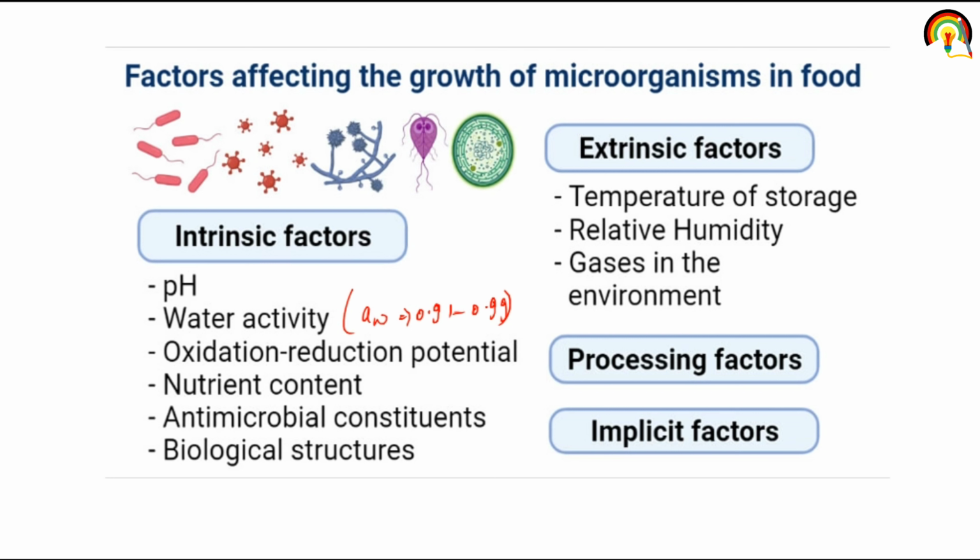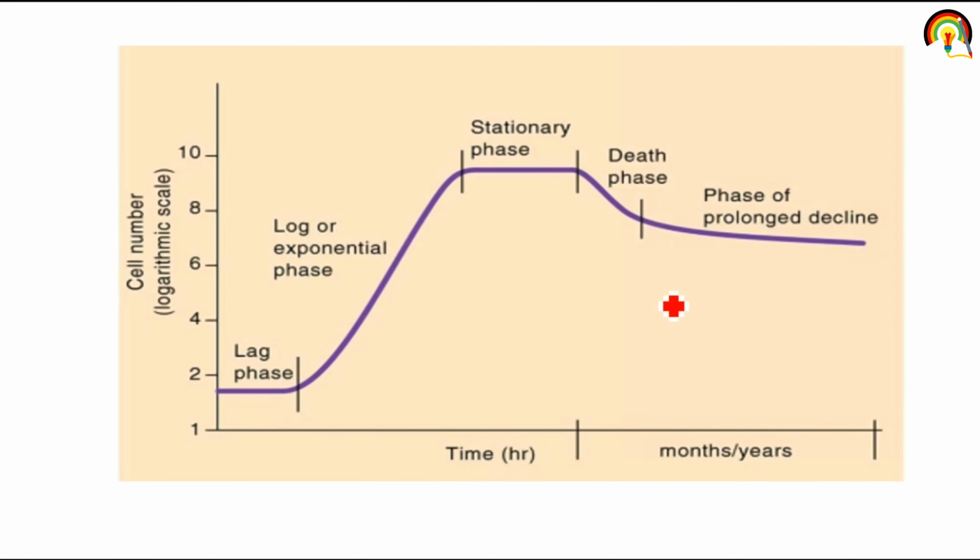These are the intrinsic factors. What are extrinsic factors? Gases in the environment, humidity, temperature of storage. Processing factors and implicit factors also affect the growth of microorganisms in food.